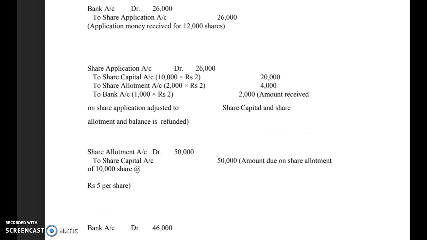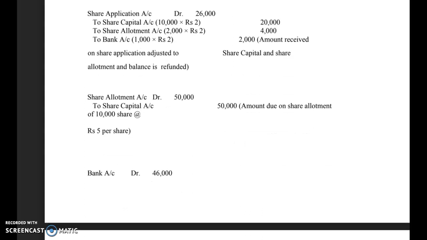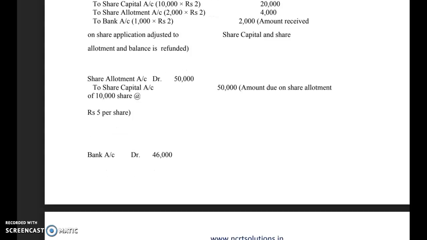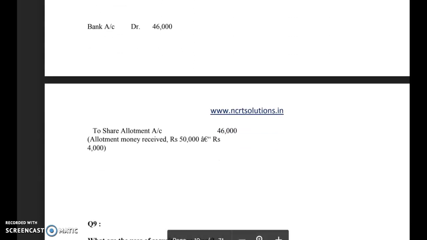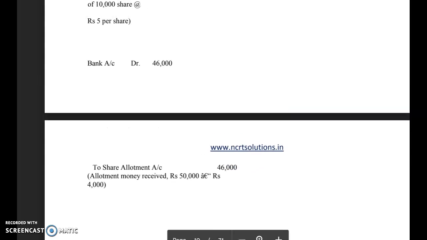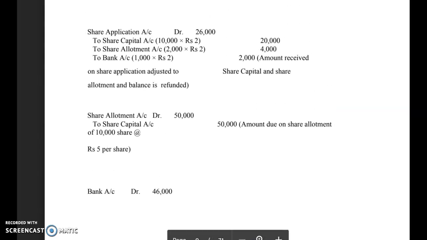Very simply, the company will receive in the bank rupees 46,000, because 4,000 is already surplus from the application stage. 50,000 minus 4,000, rupees 46,000 will be shown in the bank account. At the call stage, in the same way, the total amount due will be received by the company. So this way the company will make the allotment, and all the three important alternatives are followed by the company.